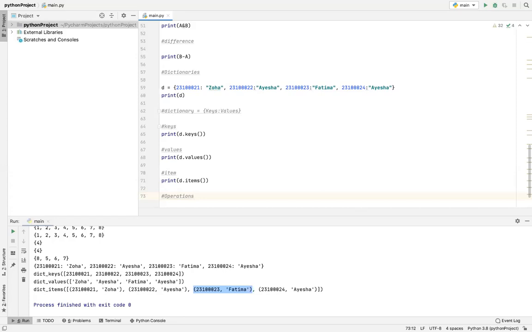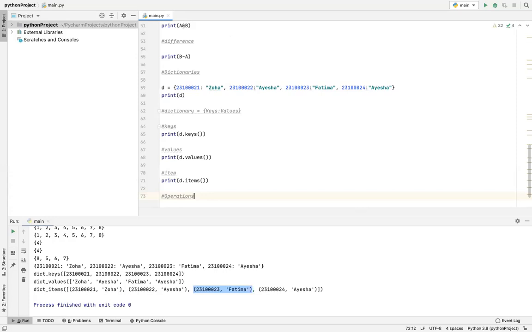I'll come towards it. Only the sets didn't have any indexing. All the rest of the data types do. This is the last data type that we are studying, and afterwards the coding will become very fun. But in those things, we have to use them for doing things. For coding, yes, this is the last data type.